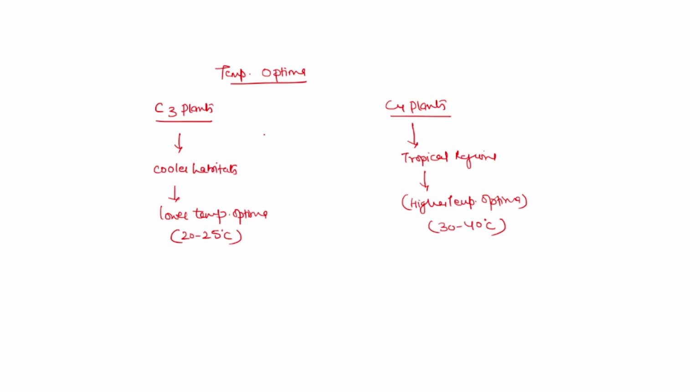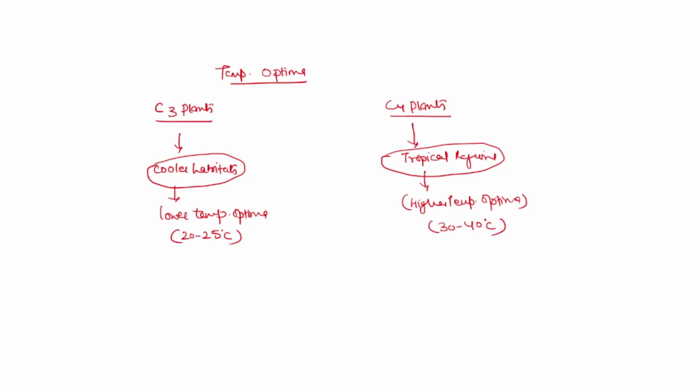Student, temperature optima is not the same for all the plants. It depends on the habitat where the plant has evolved. C4 plants are adapted to hot and dry tropical regions. Therefore, they have the higher temperature optima. On the other hand, C3 plants are adapted to cooler habitats, therefore having the lower temperature optima.